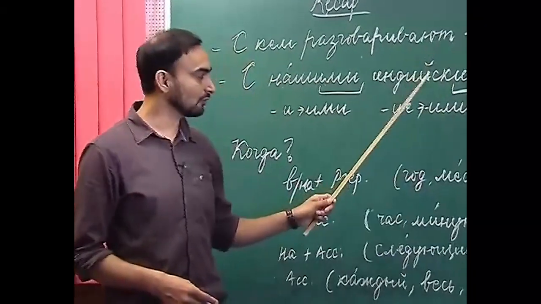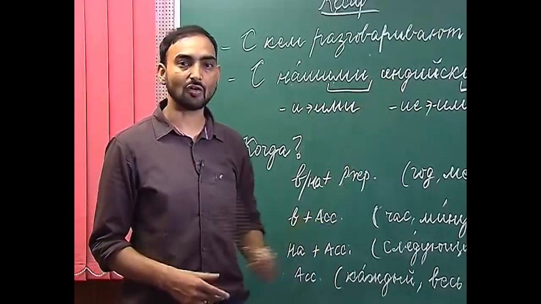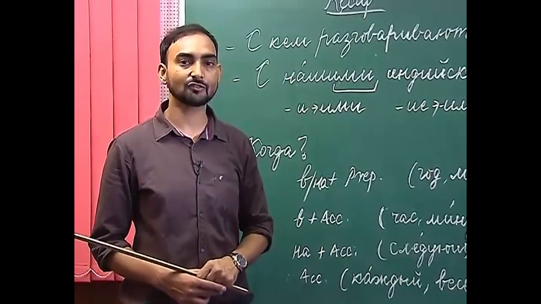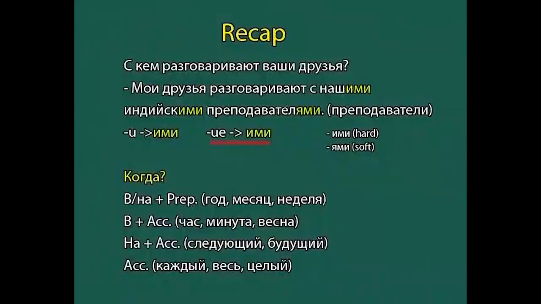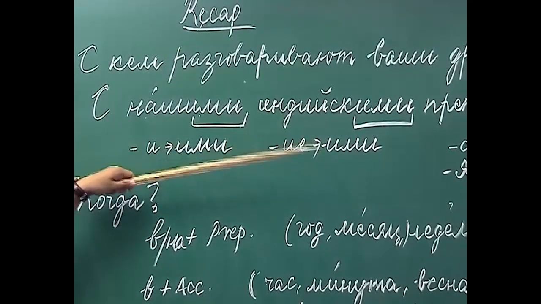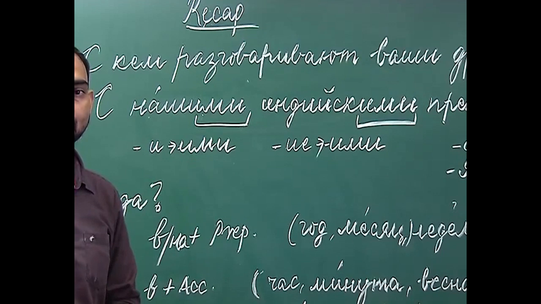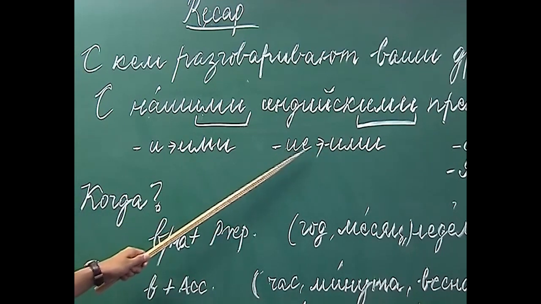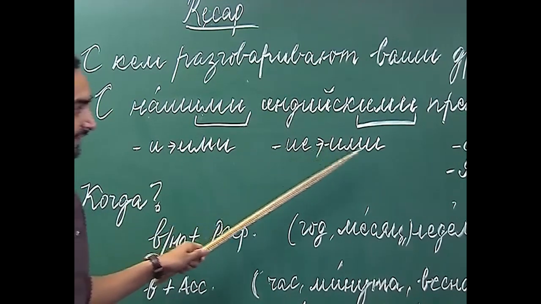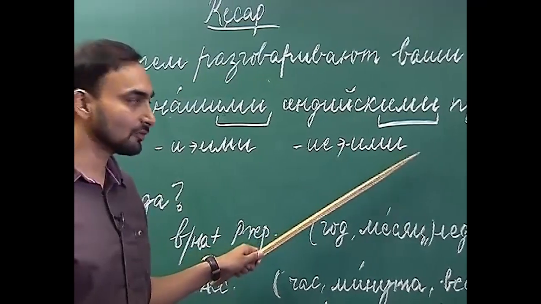Now, let us move on to the adjectives. So, how do we decline the adjectives in the instrumental plural? If the ending is ые in the nominative plural, for example, индийские, which ends with ие, how do we change that into the instrumental case?